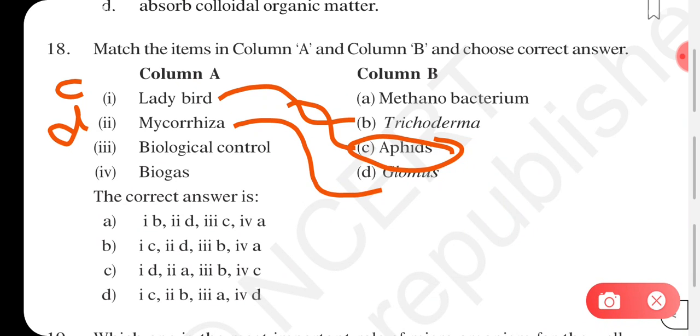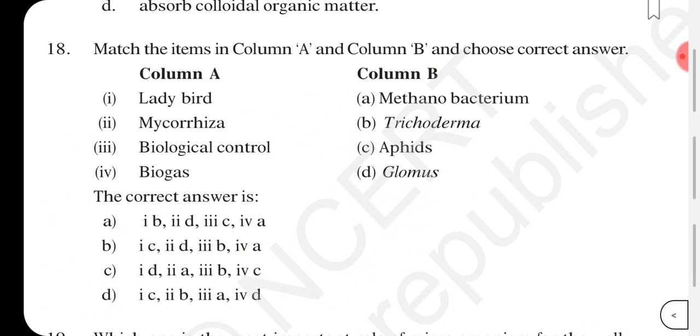Biological control we have to put on trichoderma. And the fourth one is biogas using methanobacterium. So it will be B followed by A. So C, D, B, A, this combination we see in option second. This is going to be the correct answer. Ladybirds, aphids, mycorrhizae, glomus, biological control, trichoderma, and biogas, methanobacterium.